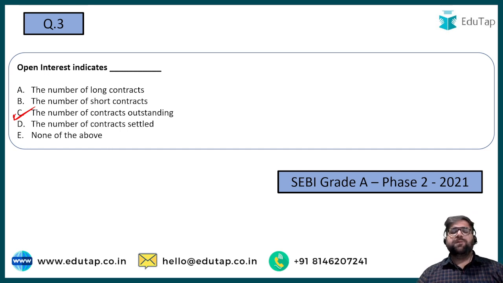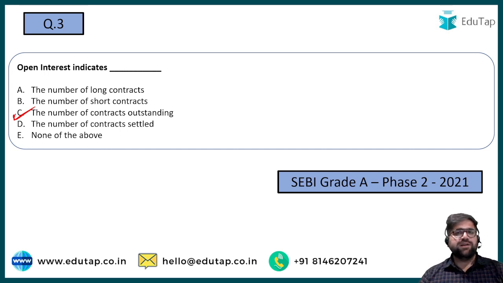For example, today I purchase one futures contract, because on stock exchanges you cannot trade forward, you can only trade in futures and options. Sorry. Now, open interest indicates what? The number of contracts outstanding.